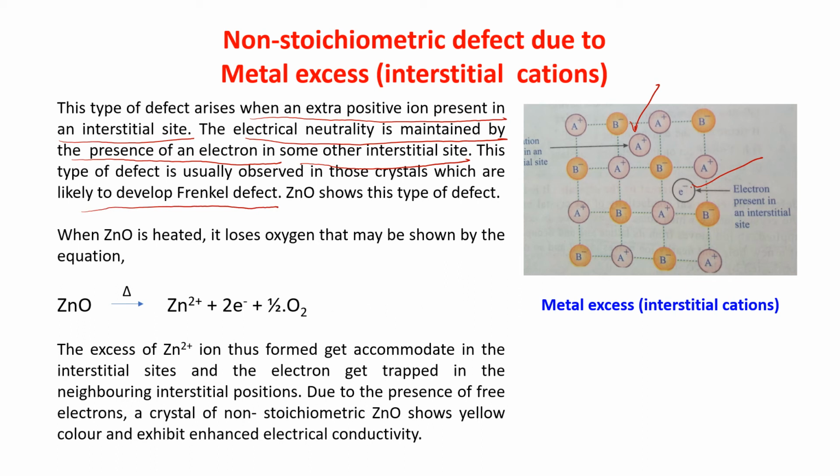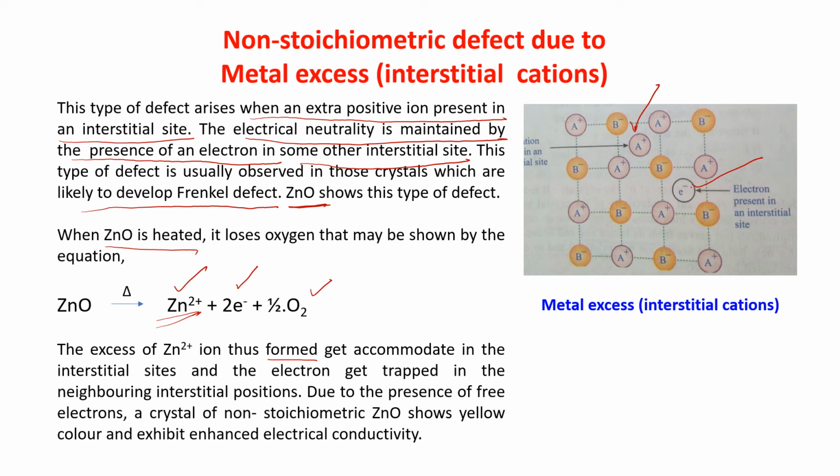The example is ZnO. Now see what is happening. When ZnO is heated, it gives Zn2+ and 2 electrons come out, and O2 is released in the atmosphere. The excess of Zn2+ ions thus formed get accommodated in the interstitial site.